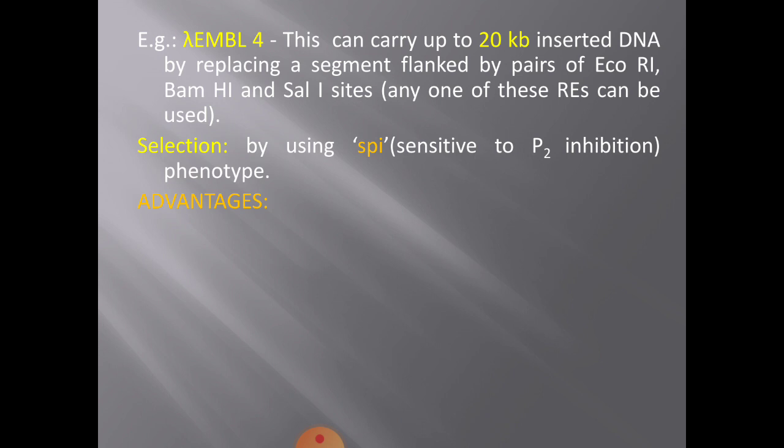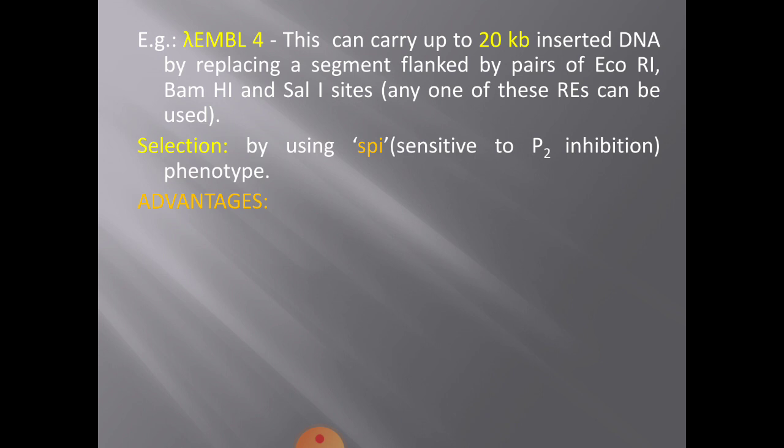To begin with, if the E. coli cell is SPI plus, when you insert this vector with the DNA insert, the E. coli will become SPI minus. It will not be sensitive to P2 inhibition, and therefore in such cases selection of recombinant cells is very easy, because recombinant cells can infect cells that carry P2 prophage.